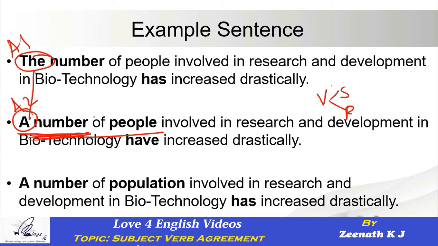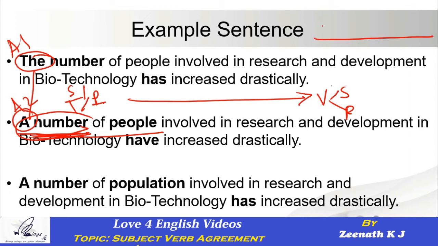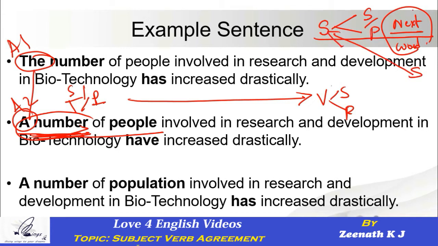Very simple. Remember, a number could be singular, could be plural. That's why this entire confusion is. So, first of all, I have to decide whether a number is singular or plural, based on which I can easily decide whether the verb has to be singular or plural. Whenever you have a sentence in which you have a subject and you're not very sure whether the subject is singular or plural, just look at the next word. If the next word is singular, the subject will be singular. If the next word is plural, the subject will be automatically plural.